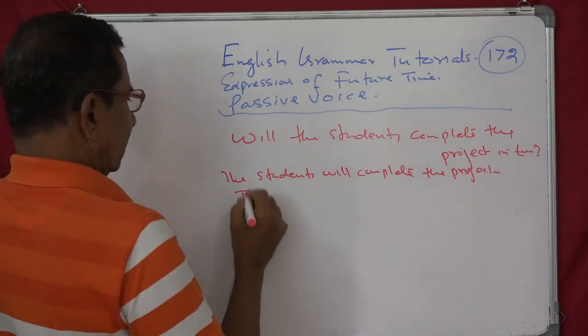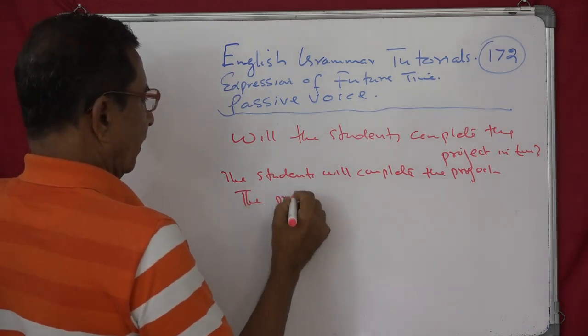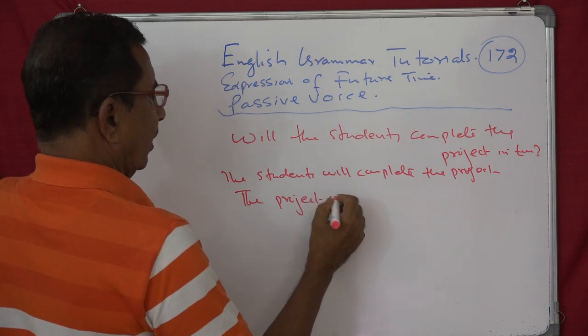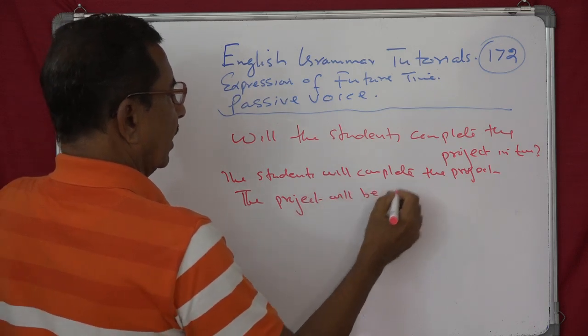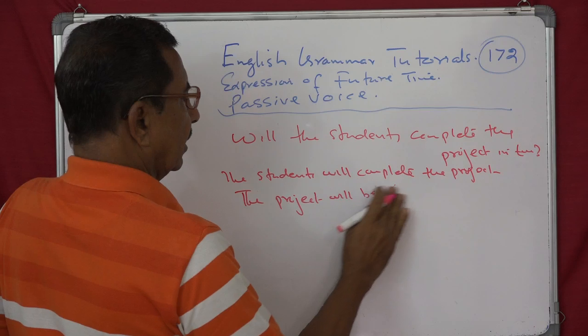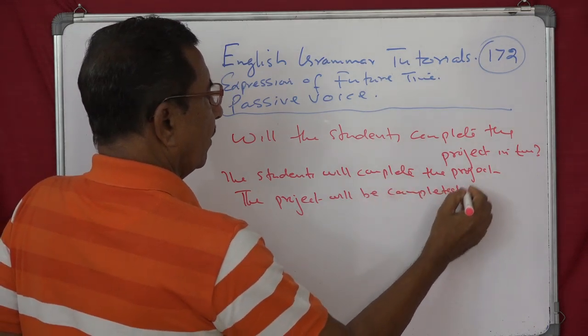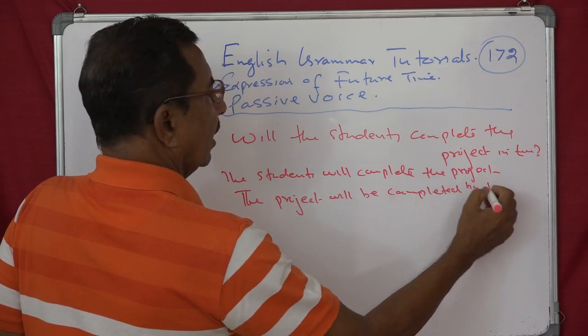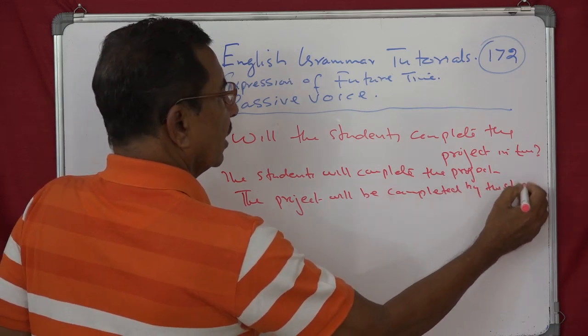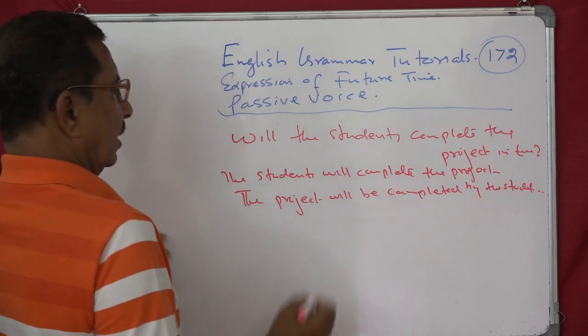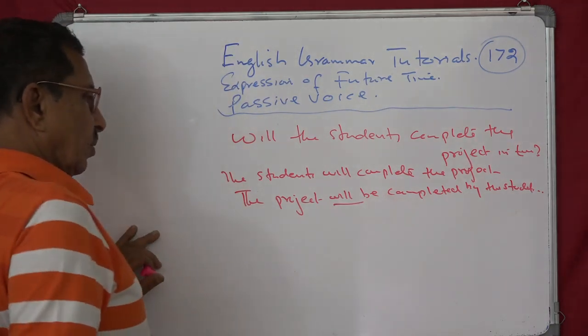The project will be completed by the students in time, etc. Now make it a question.